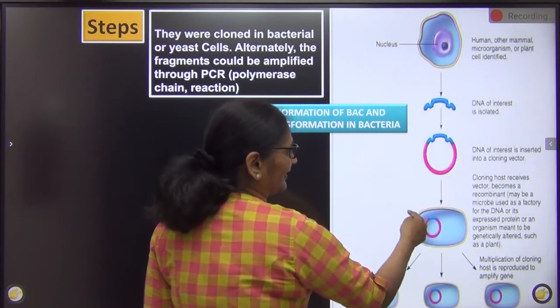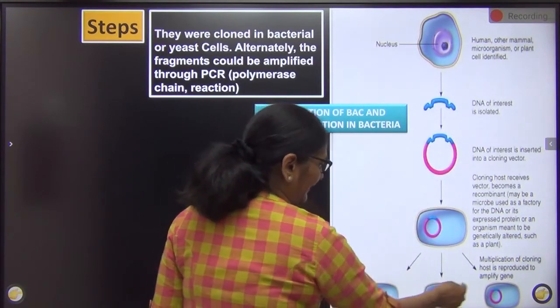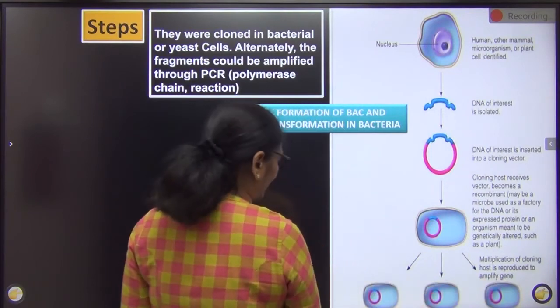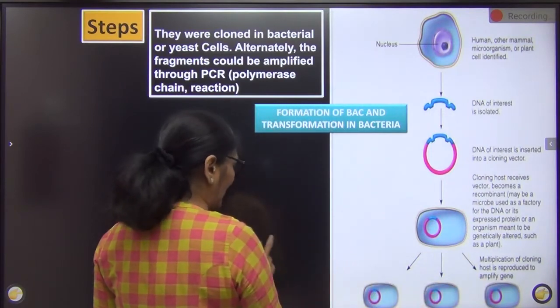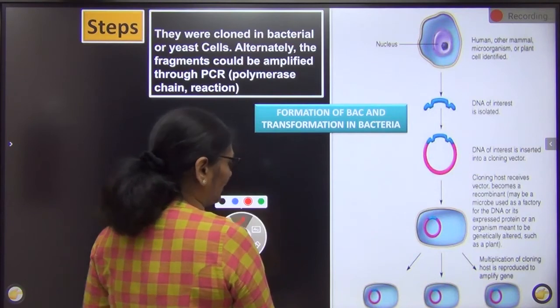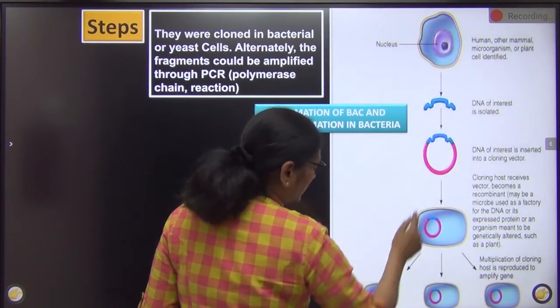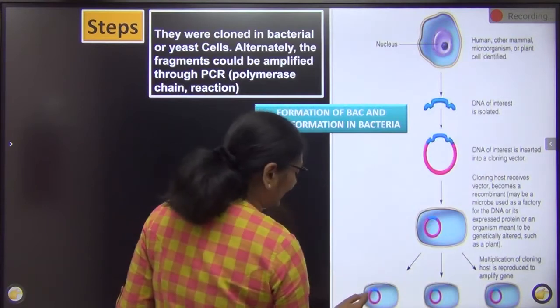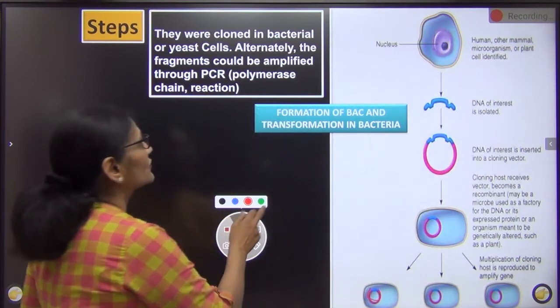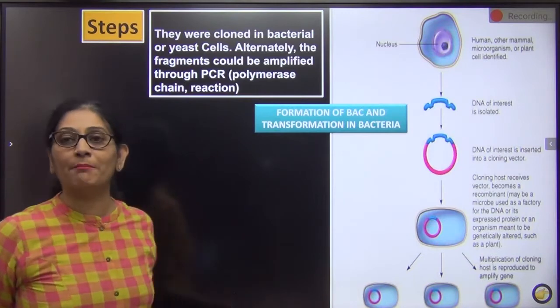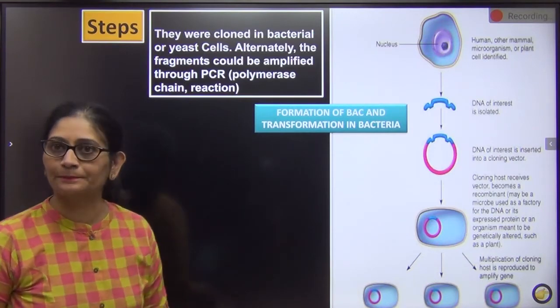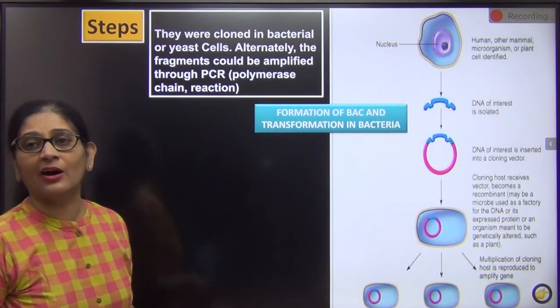I inserted that into the bacterial cell. When the bacteria multiplied, my gene of interest, which has been shown in blue color in this diagram, also got multiplied. You can see this. My gene of interest, shown in blue color, also got multiplied with the bacterial DNA. So this is an example showing BAC. इससे पहले वाला था आपका YAC. ठीक है? So till now, very good.